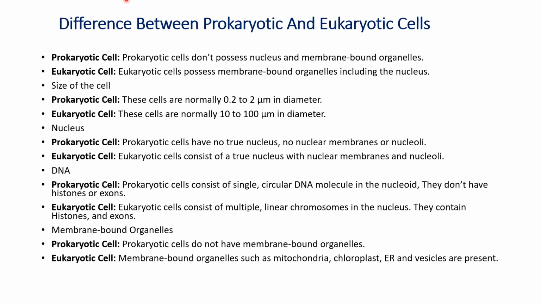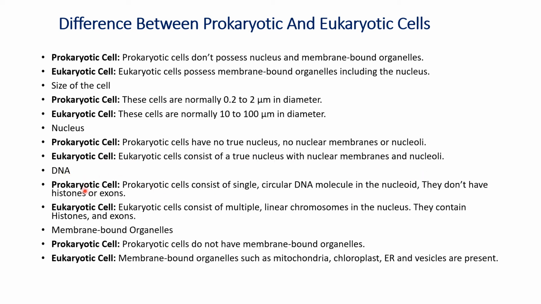Now we come to the difference between prokaryotic and eukaryotic cells. Prokaryotic cells don't possess a nucleus and membrane bound organelles, while eukaryotic cells possess membrane bound organelles including the nucleus. About the size, prokaryotes are small, 0.2 to 2 micrometer. Eukaryotic cells are 10 to 100 micrometer in diameter. Prokaryotic cells have no true nucleus. The nucleus is called a nucleoid, with no nuclear membrane or nucleoli present. And the eukaryotic cell consists of a true nucleus with nuclear membrane and nucleoli.